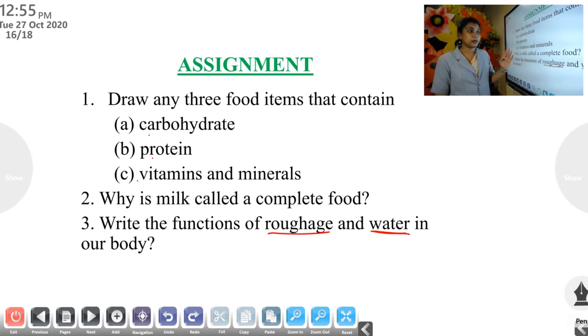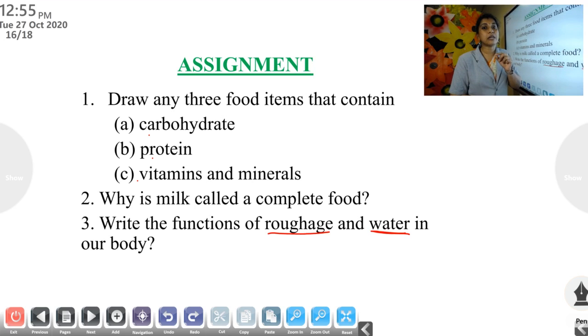Okay, once again, what we have learned in this class about the nutrients. What are nutrients? The useful substances present in the food are called nutrients. Based on the types of nutrients, food items are classified into three. Which are they? Bodybuilding, energy giving, and protective food items. Then you learned about the importance of milk, water and roughage in our body, and about balanced diet. What is a balanced diet? A diet that contains the correct amount of body building food, energy giving food, and protective food is called a balanced diet.